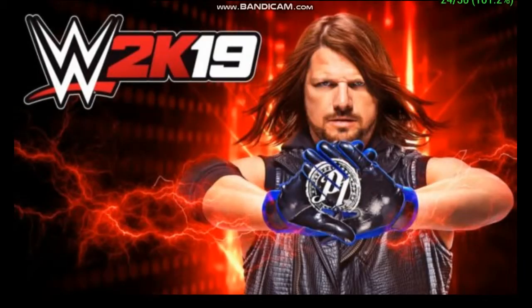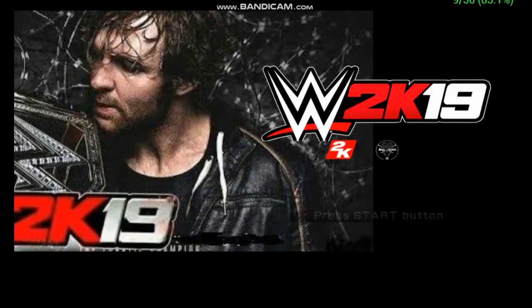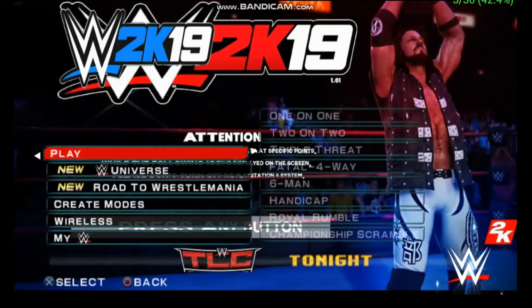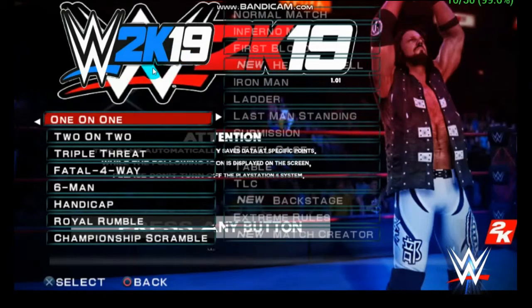These are the images inside it. So this is the start screen. If you want to change it, I can change it as well. So here we go. Look at the main menu. It's so great. See that 2K19 logo up there.